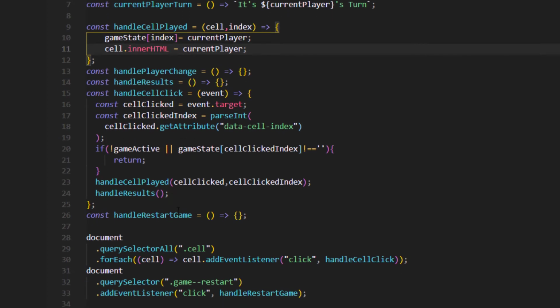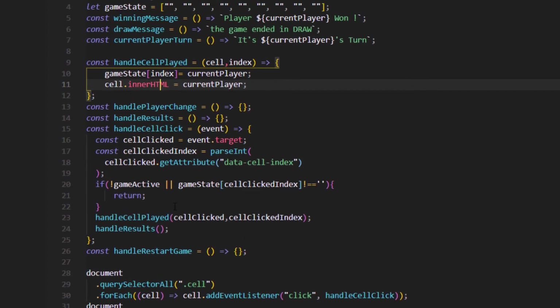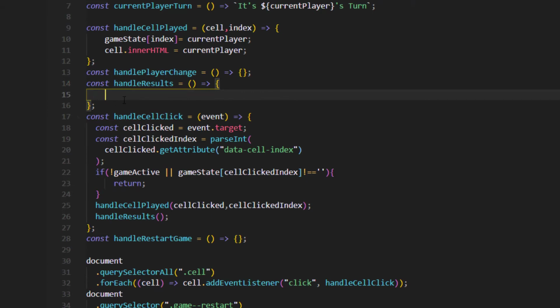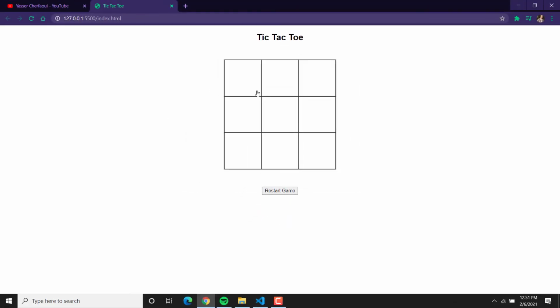So now we need to start working on the handle results. We need to determine the winning conditions. As you see here, nothing is actually happening, but when we have the same letter in this field and this field and this field, we have a winning case, the same as having the same letters in a straight line.